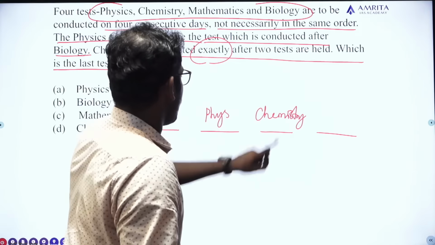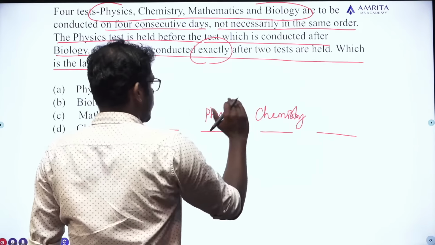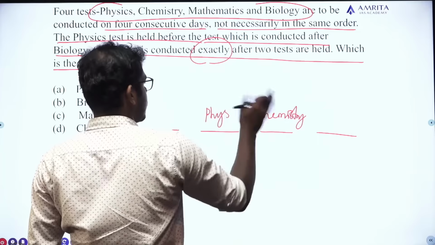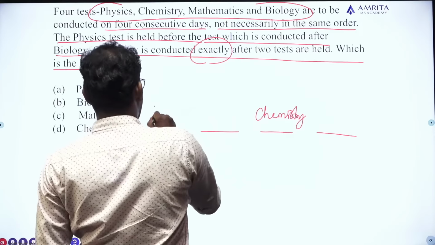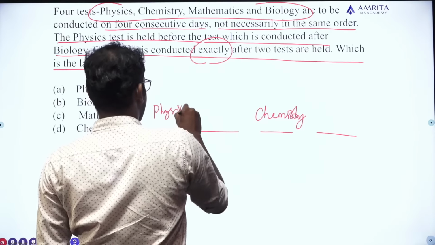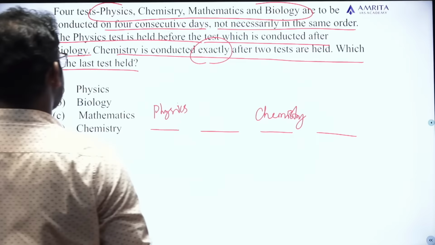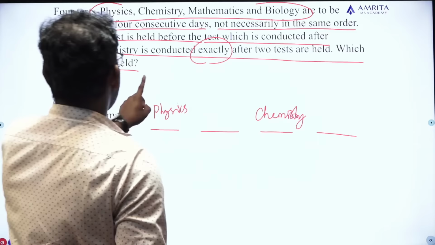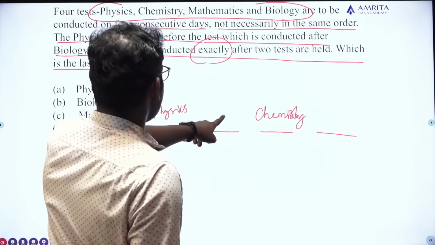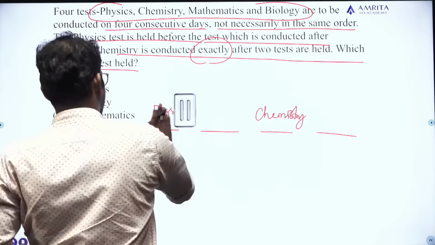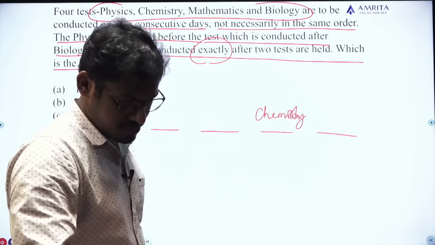Okay, so it cannot be possible because physics is not conducted before chemistry. So I am putting physics here. If physics is here, then physics is held before the test. So physics is not possible to conduct here.